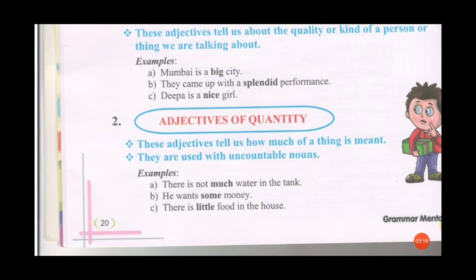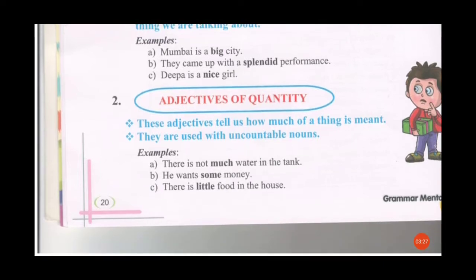The second sentence. He wants some money. Here the word some is telling that he wants some money. The third one. There is little food in the house. So here the word little is an adjective. Why? Because it is telling us the quantity.